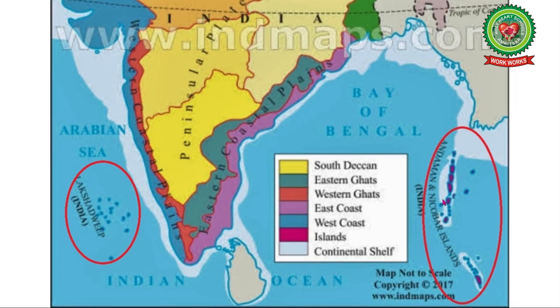Andaman and Nicobar Islands are located in the Bay of Bengal. They contain about 300 islands. Most of them are small in size. Lakshadweep Islands are a group of 36 islands in the Arabian Sea. Now let's come to the reading.